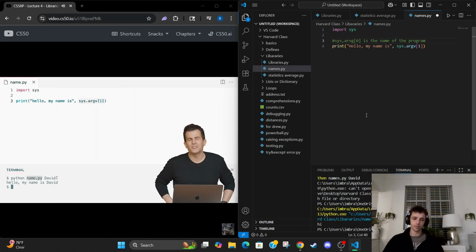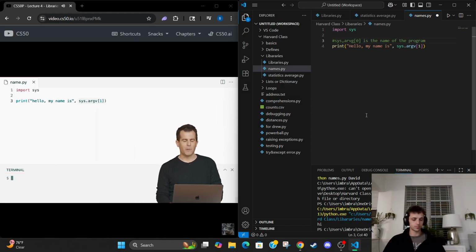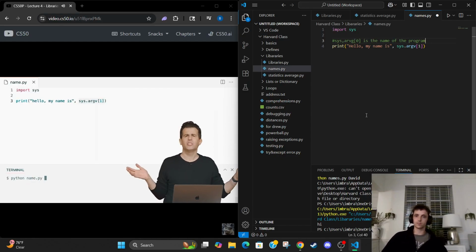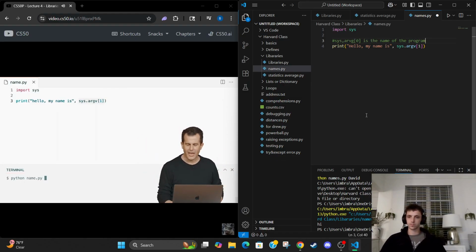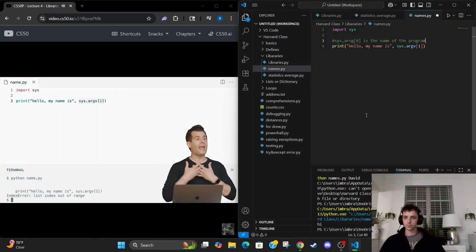But of course, if I don't type anything in, what might happen here? This might be naive of me to assume that there's always going to be something at location 1 in sys.argv. Let me go ahead and try this. python name.py, and no, I'm not giving you my name because at this point I might not even know that you want my name to be typed, so let me hit enter now, and uh-oh, we see now an error.